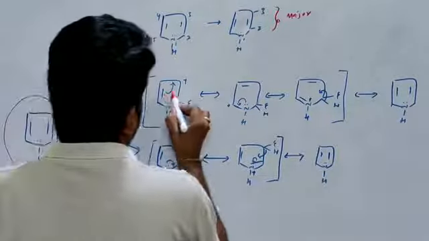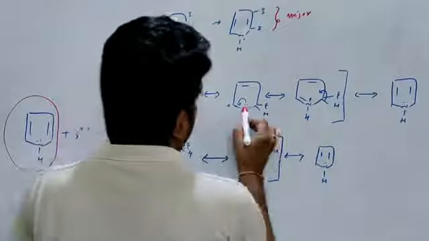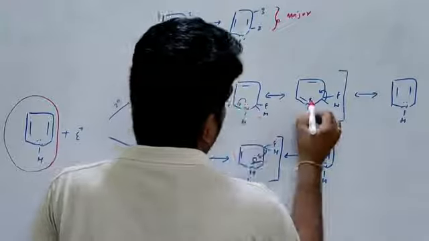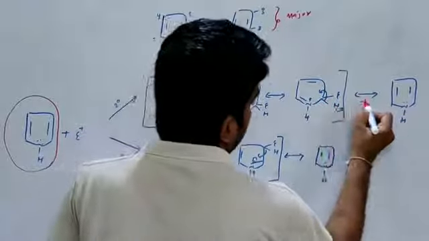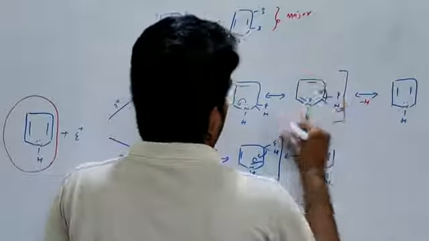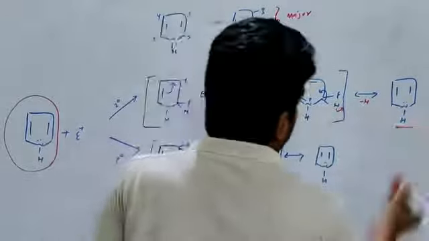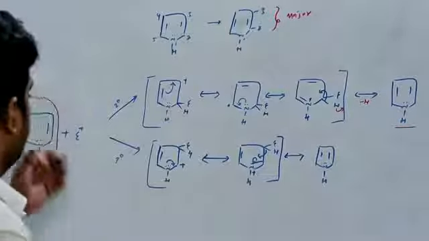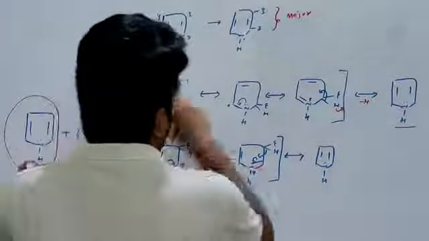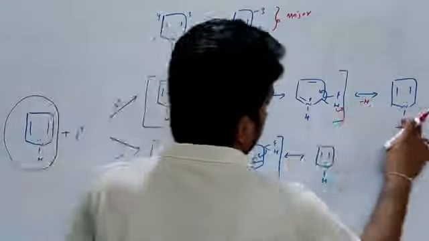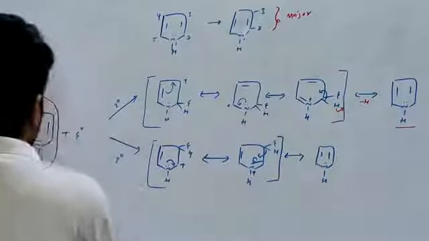Then the electron shifts, this carbon carries a positive charge, and nitrogen donates electrons, so nitrogen carries a positive charge. Finally, removal of hydrogen gives the resonance stabilized pyrrole. In the first step, the compound loses aromaticity; after resonance stabilization and removal of hydrogen, it gains aromaticity.